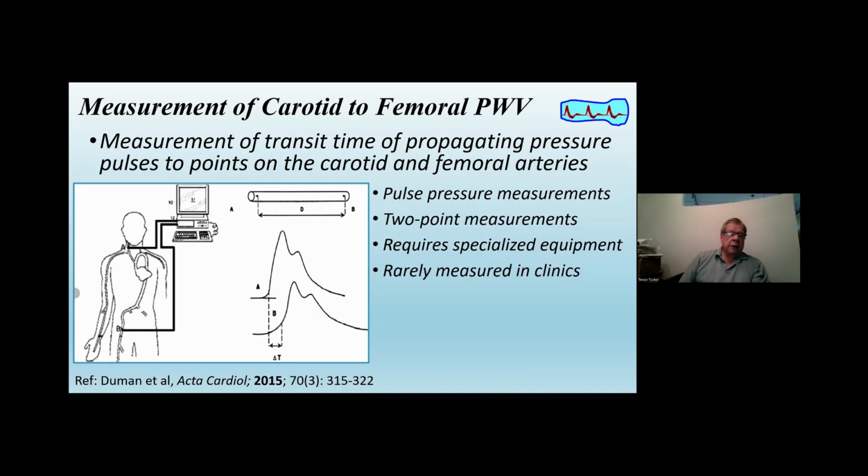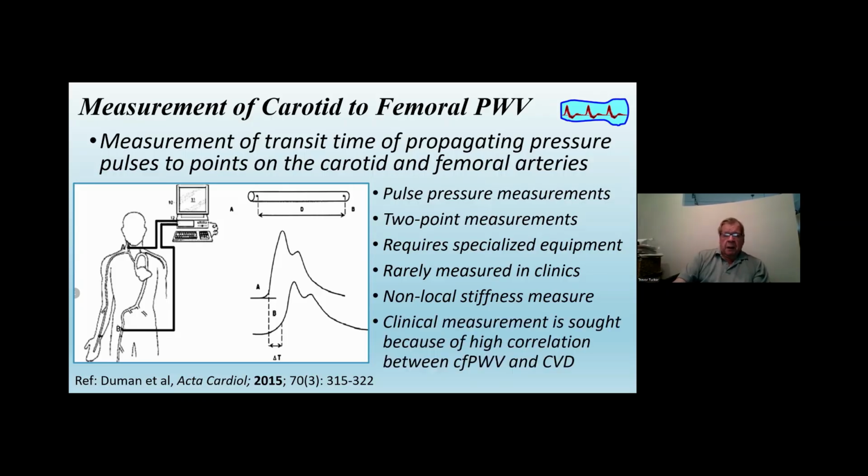Because it's a rather cumbersome and time-consuming measure, it's rather difficult to carry out within the 15 minutes allocated for most clinical examinations. And it is also a measure of a number of arteries. It's a global kind of measure from the carotid to the femoral. However, the correlation between that measurement and cardiovascular disease is sufficiently high that it's been researched for a considerable number of years, endeavoring to develop a scheme that measures arterial stiffness within the clinical environment.